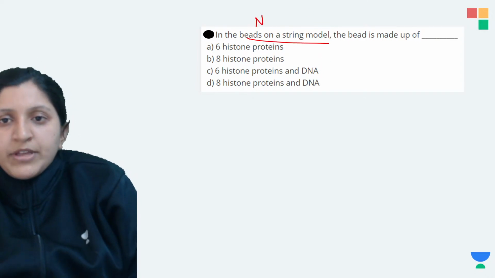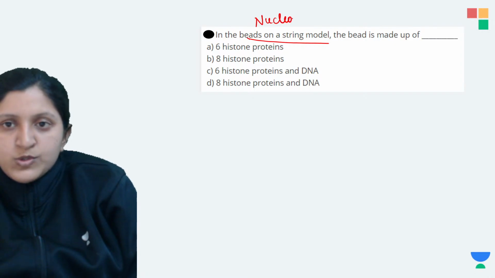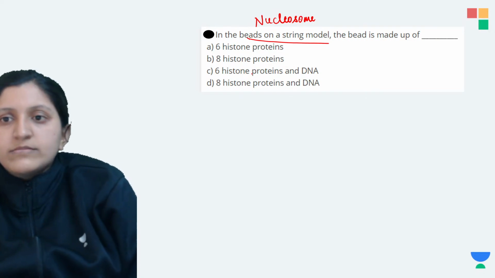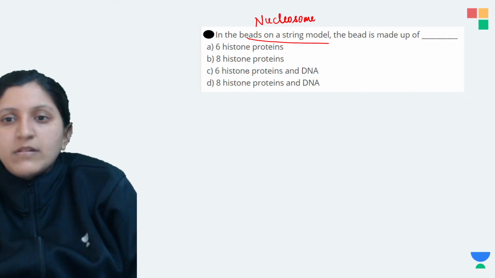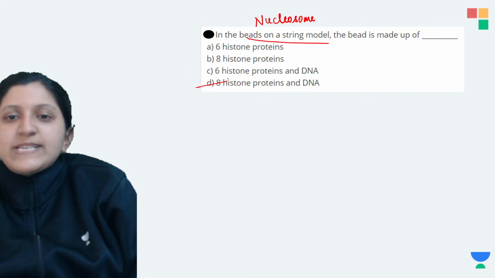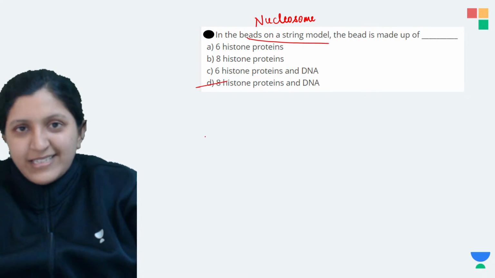This can even be called a nucleosome. No idea? So this is basically 8 histone proteins and a DNA.